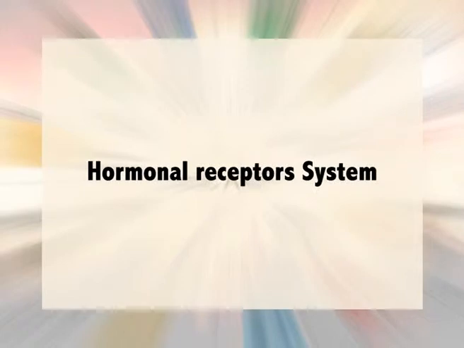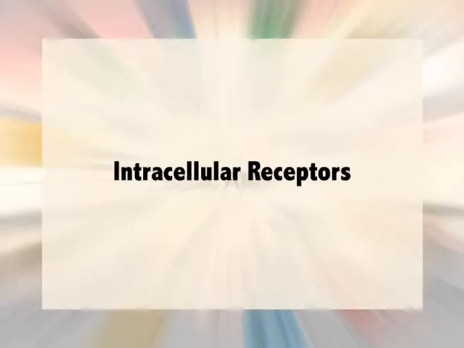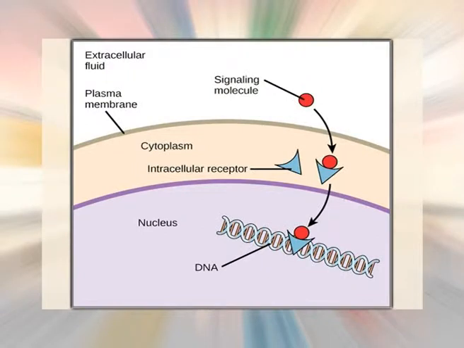Hormonal receptor system. Hormonal receptors are classified based on their site of action. They are intracellular receptors, cell surface receptors and receptors based on secondary messenger systems. First, intracellular receptors. These are located inside target cells in the cytoplasm or nucleus and function as ligand-dependent transcription factors.